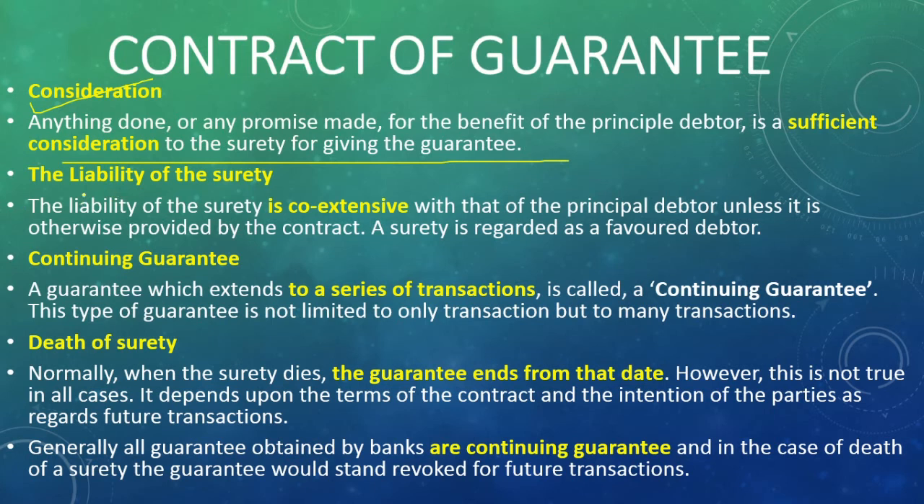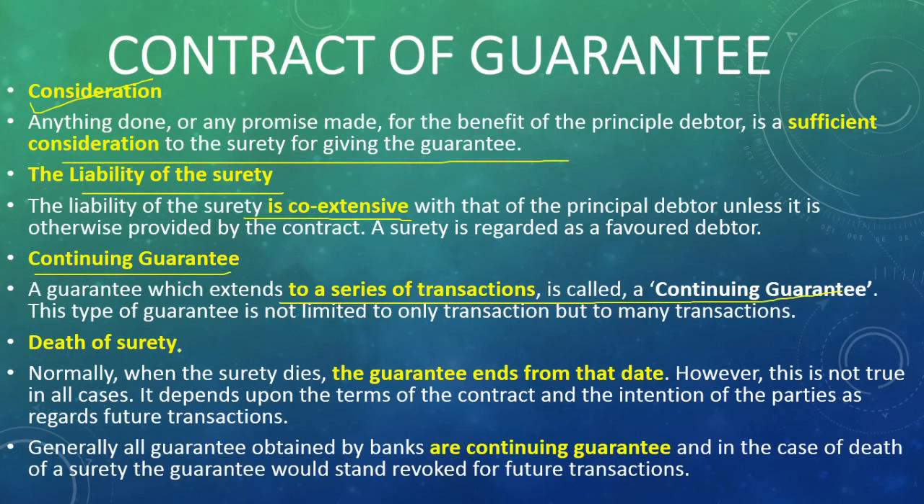Then liability of the surety. If the principal debtor is not paying the amount, who is liable? The surety is liable for paying that money, co-extensive with that particular contract. Then continuing guarantee. There are two types of guarantees: specific guarantee and continuing guarantee. Specific guarantee means the guarantee is given for a particular action only. Continuing guarantee means a series of actions. If a series of actions is happening, it's called a continuing guarantee. Then the fourth point is death of surety.